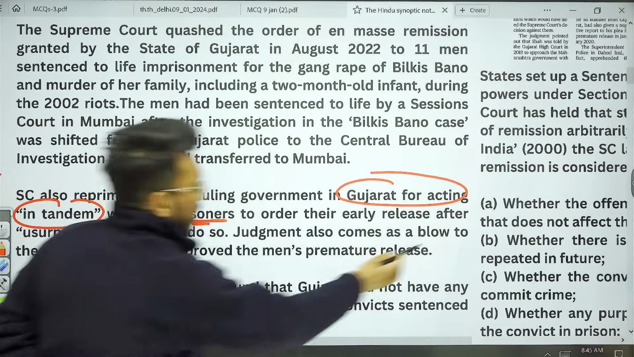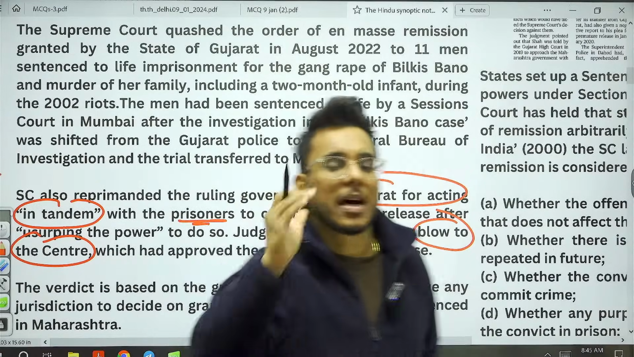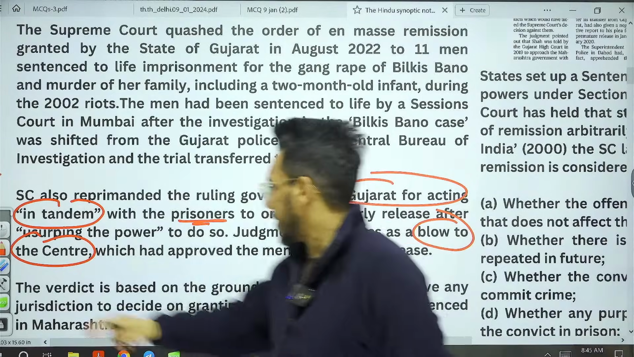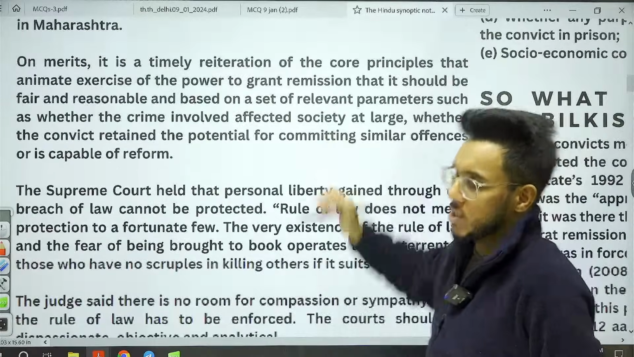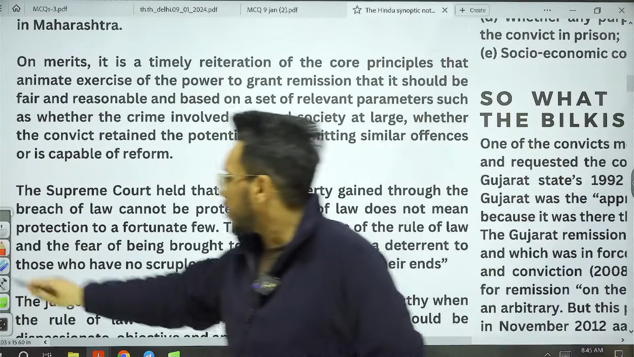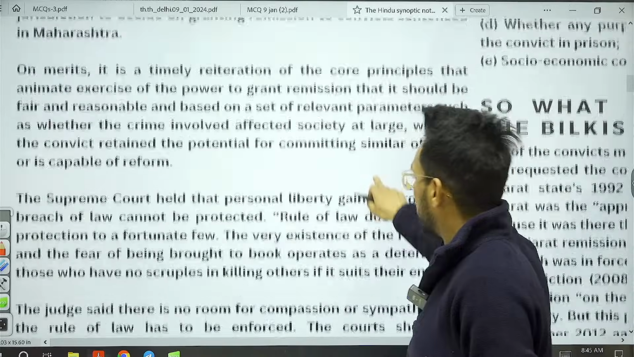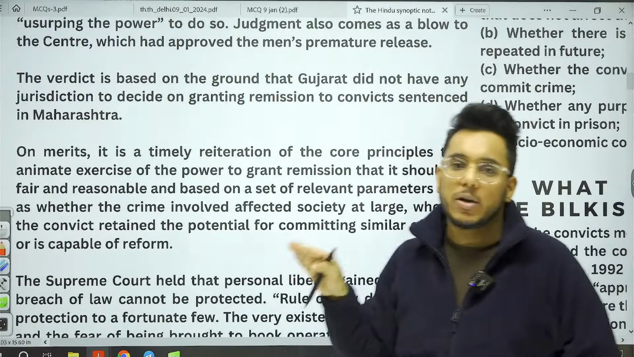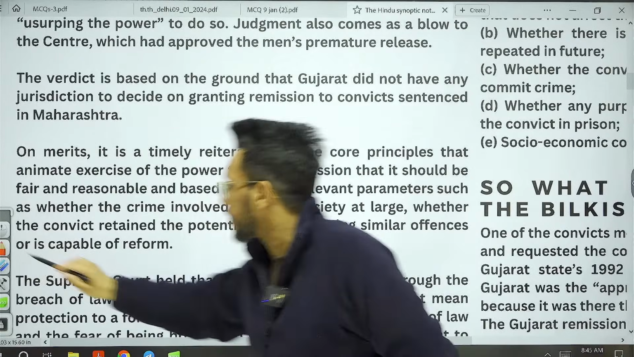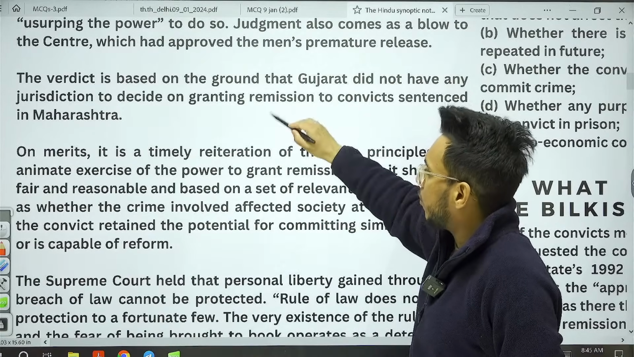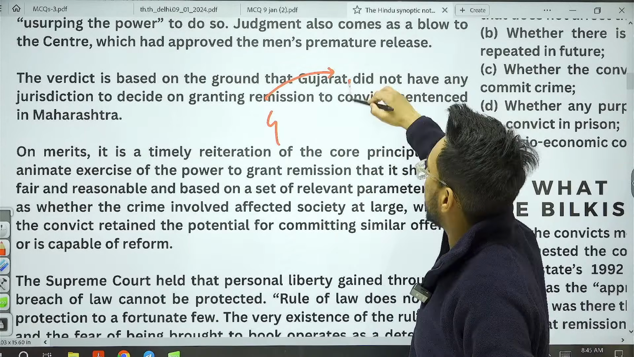Also, this particular judgment is a blow to the center. Why is it a blow to the center? Because the center has also approved the release of these 11 people. Now, why has the Supreme Court given this judgment? The Supreme Court says that the Gujarat government did not have any power to release these people. Why did the Gujarat government not have the power? Understand this particular thing. Basically, guys, this crime was committed in Gujarat, but the sentencing was carried out in Maharashtra, Mumbai.